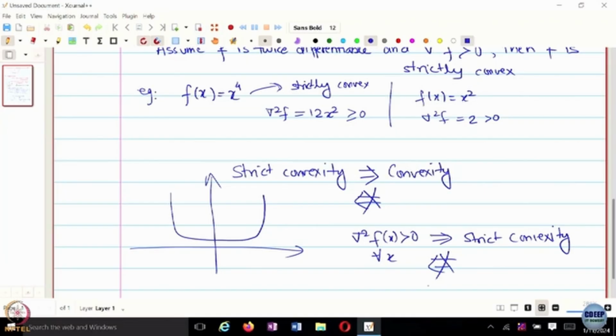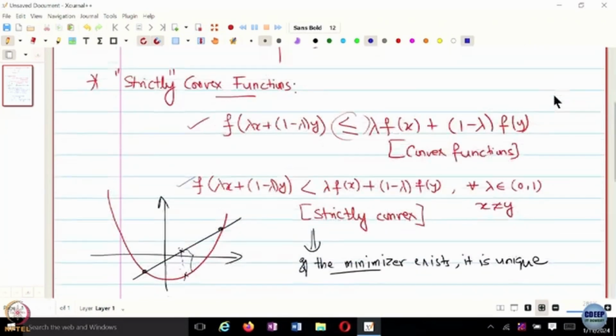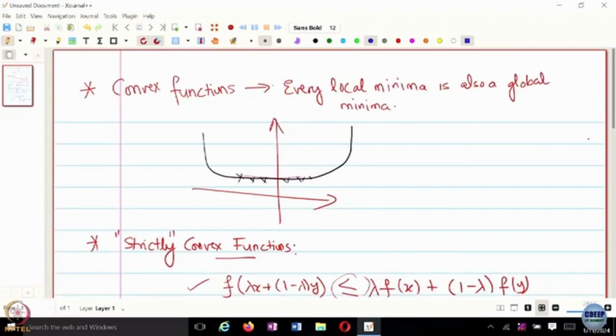Okay, but why do we care about strict convexity? So what's happening with convex functions? Like if I look at simple ones, we have multiple minima, which is fine, because every minima is also a global minima. But you can see that something that happens with these kinds of functions is that the gradients start vanishing, right? You have very small gradients around this particular value, and the gradients start vanishing.